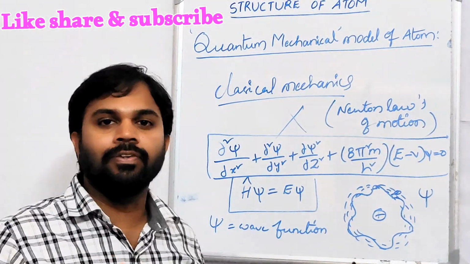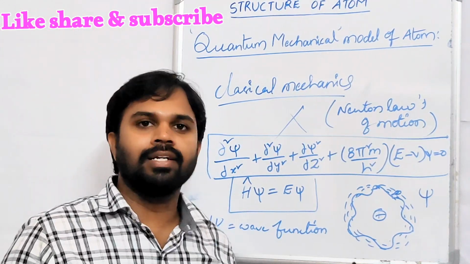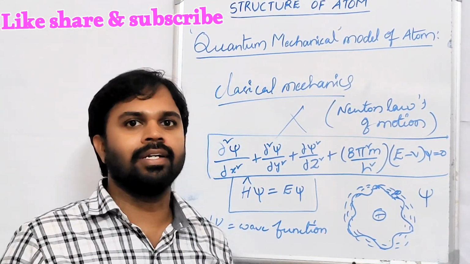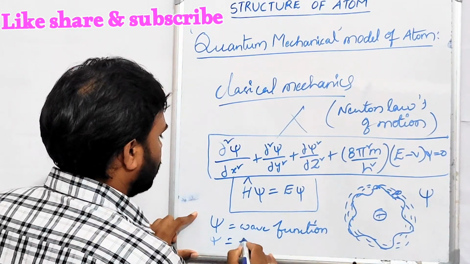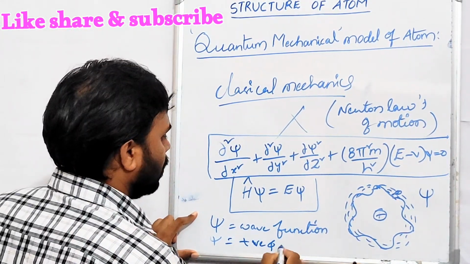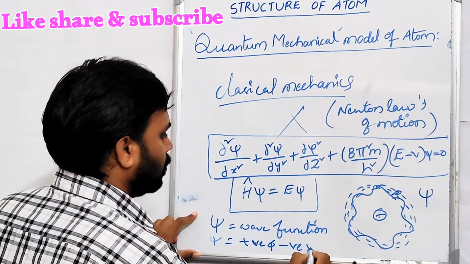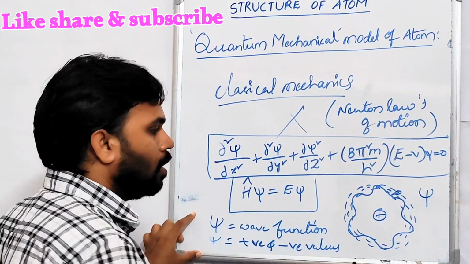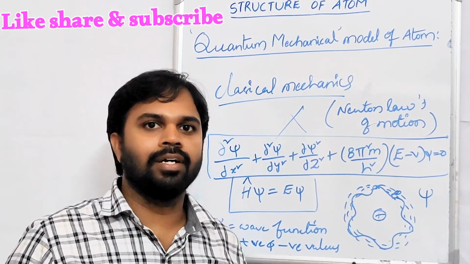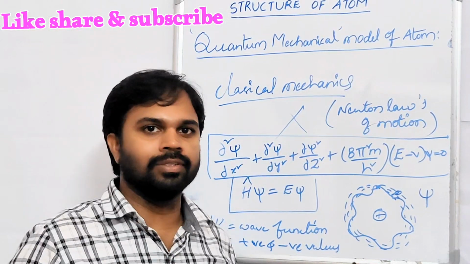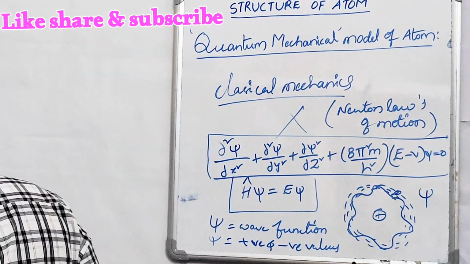So this psi has different values, and psi also has positive values and negative values. Psi is sometimes positive and sometimes negative. There is no consistency in these psi values. For that, one new function was introduced, that is psi square.